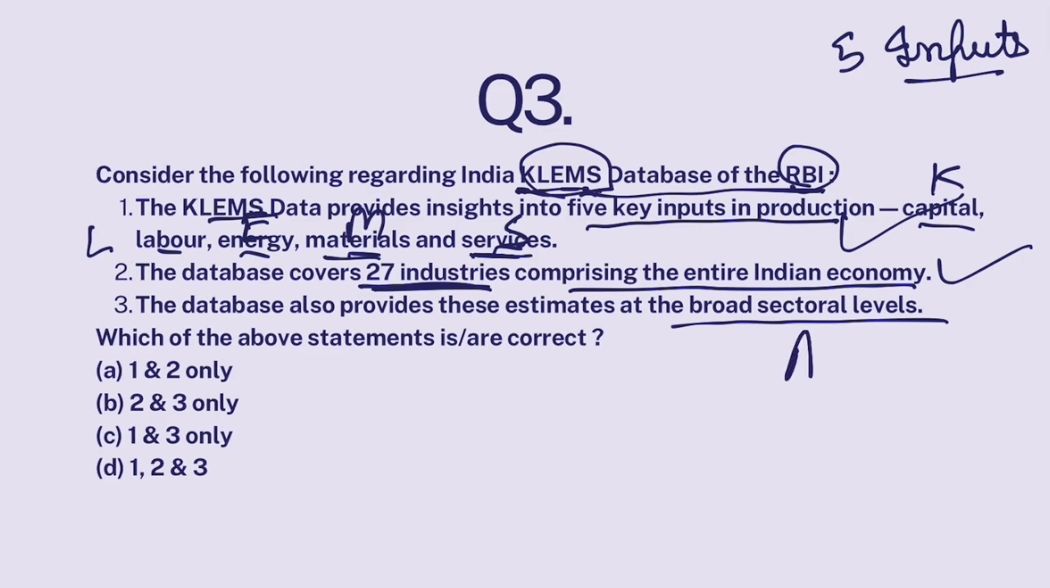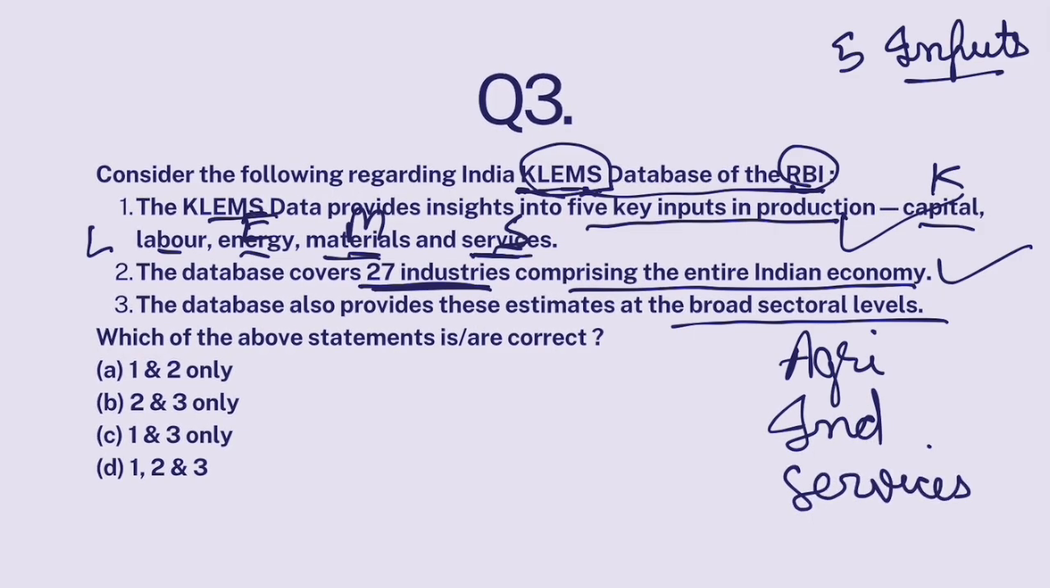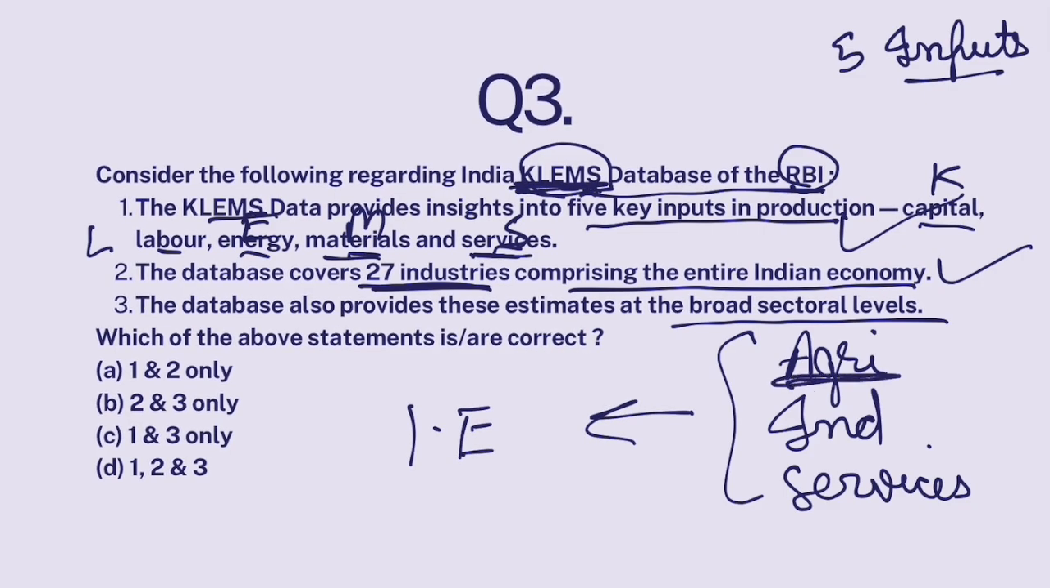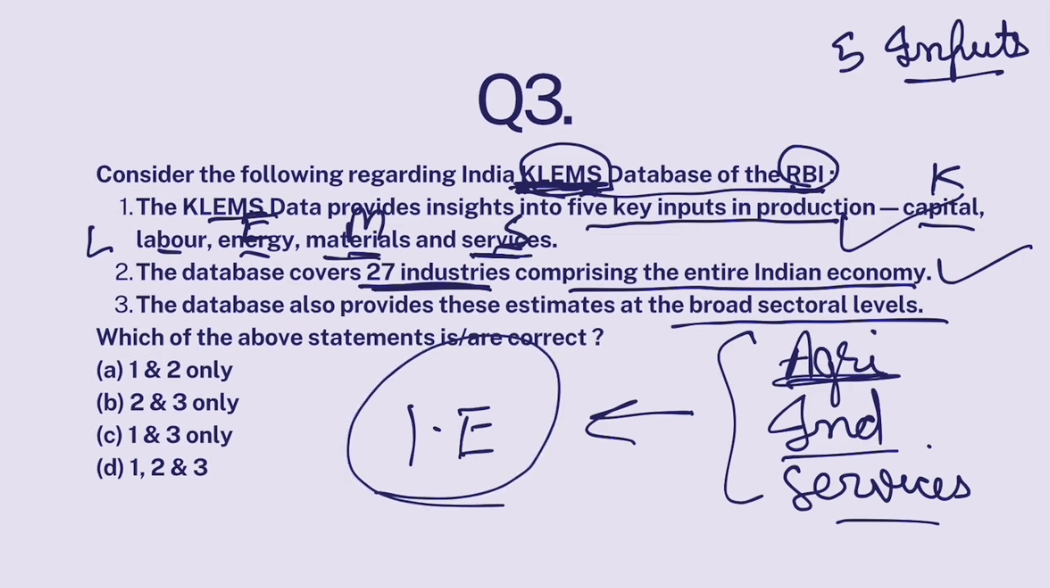That KLEMS database is calculated for agriculture sector, for industrial sector, for services sector separately, and for the entire Indian economy also. So KLEMS database gives you the values at agricultural sector, industrial sector, services sector, and for the entire economy. So this is also correct. All statements are correct. The answer is D.